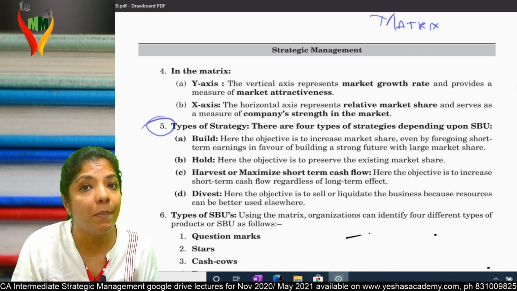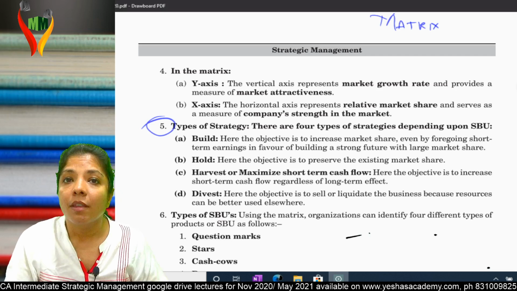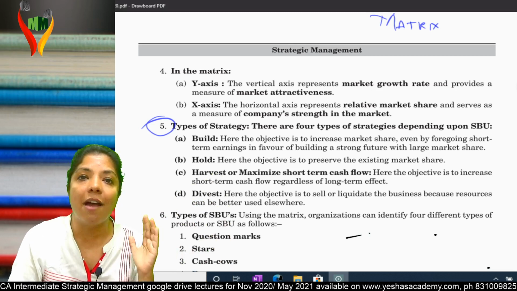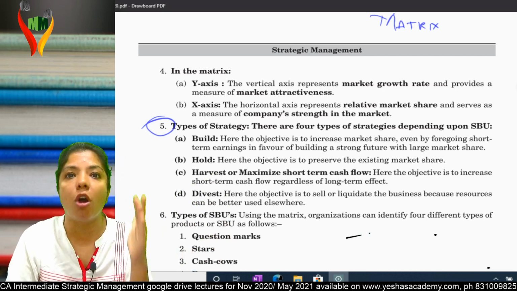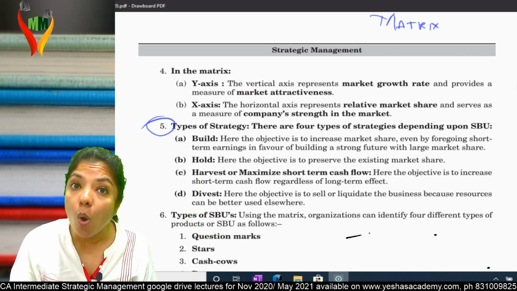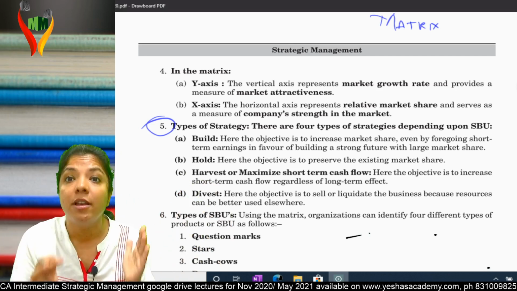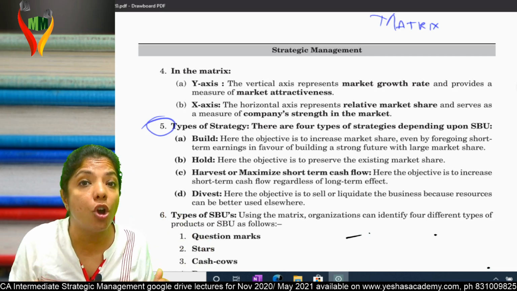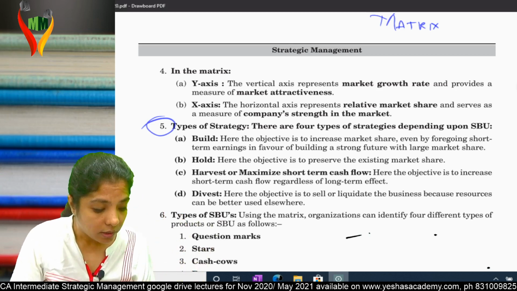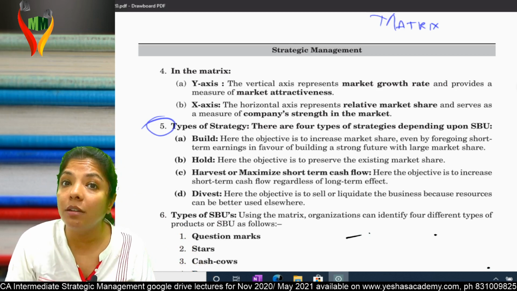Am I clear? So build over here is to invest money to increase market share. Because until I invest money, I won't have my outlets, my showrooms, my classrooms. For that, I'm ready to compromise my present for a better future. First, build. Second, hold. Hold means whatever you have, preserve it. Whatever market share you have, just hold it. Ensure that your share does not come down.